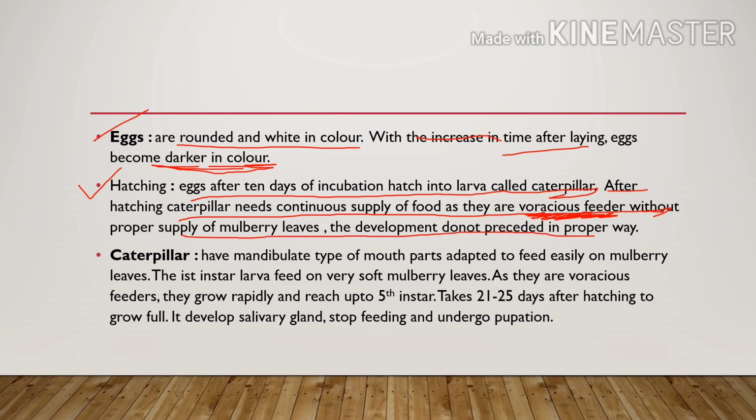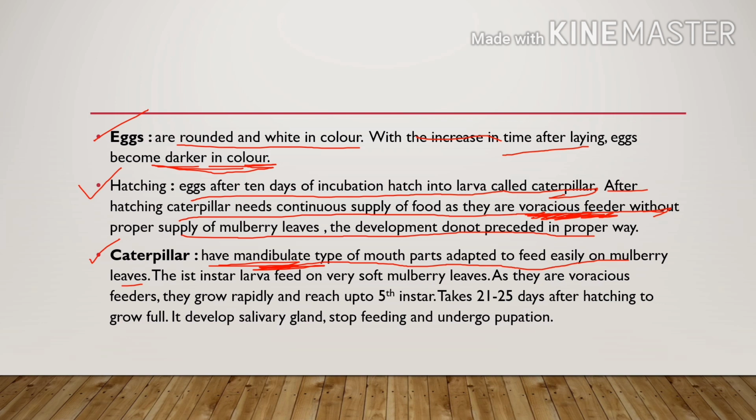So caterpillar needs a continuous supply of mulberry leaves for the proper development of this larva, right? Next is caterpillar. Caterpillar has mandibular type of mouth part adapted to feed easily on mulberry leaves, right? As the mandibular type of mouth part helps in feeding and chewing easily, right?